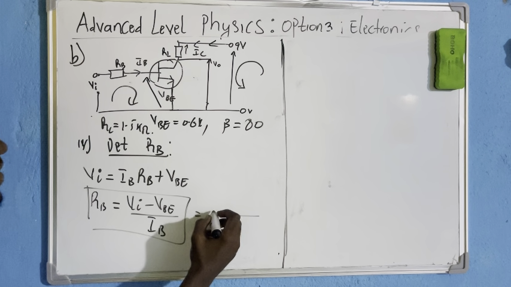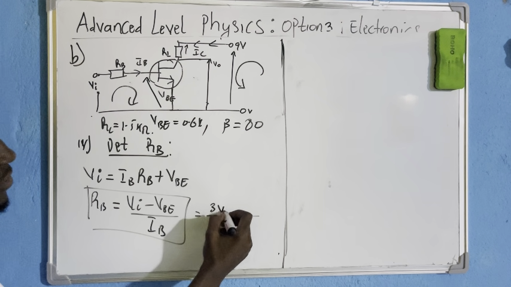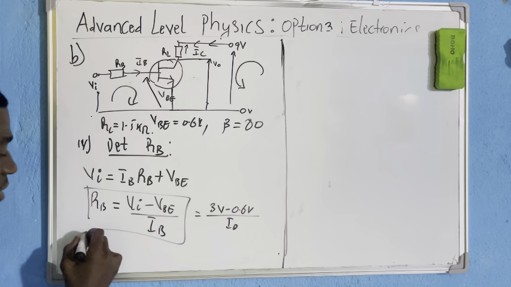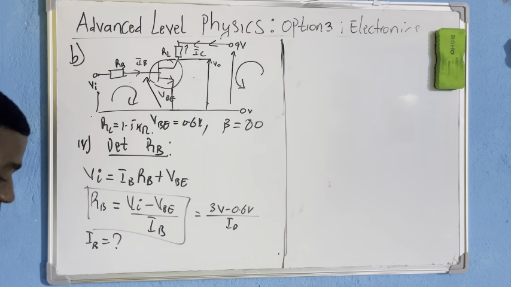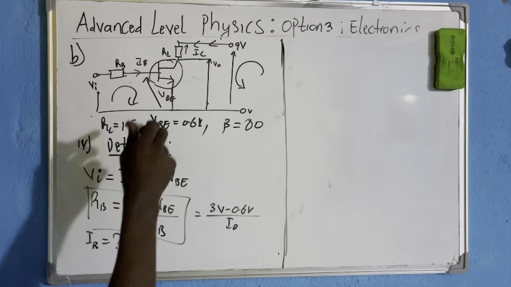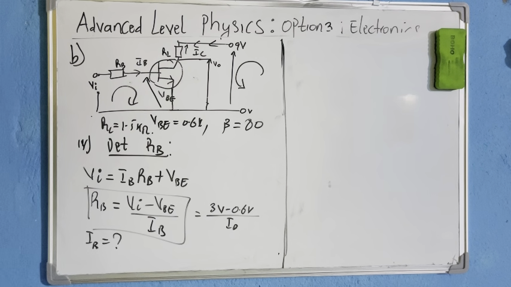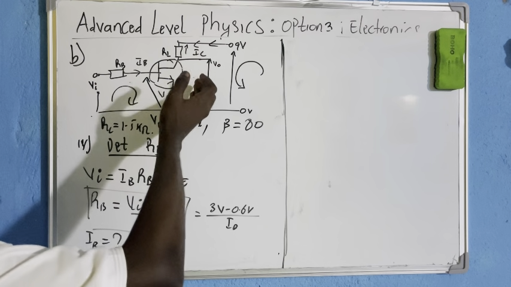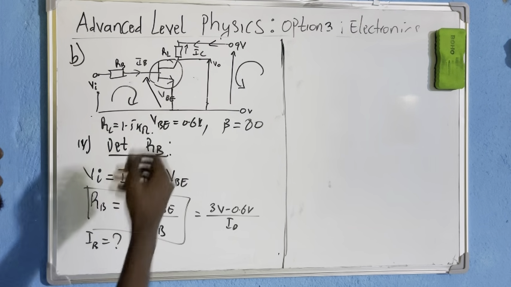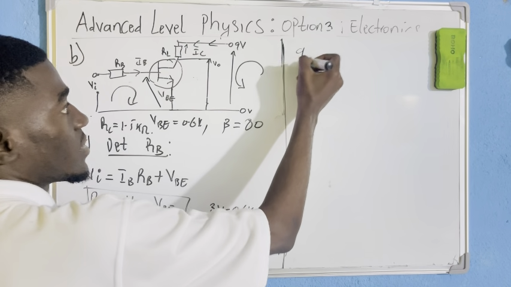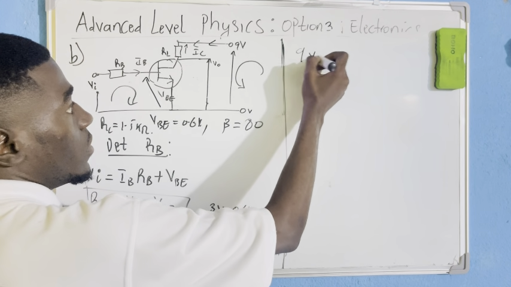So now I have VI. VI is how many? They gave VI to be 3 volts, minus 0.6 volts, divided by IB. But I don't have IB. I don't have the current flowing through the base. Now, since I don't have the current flowing through the base, let me turn another equation at the output loop of the transistor. When I'm talking about the output loop, I'm talking about the collector-emitter loop.